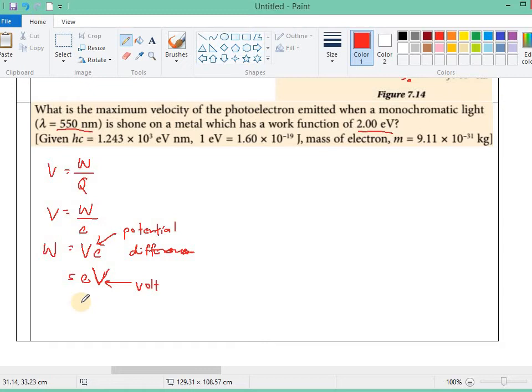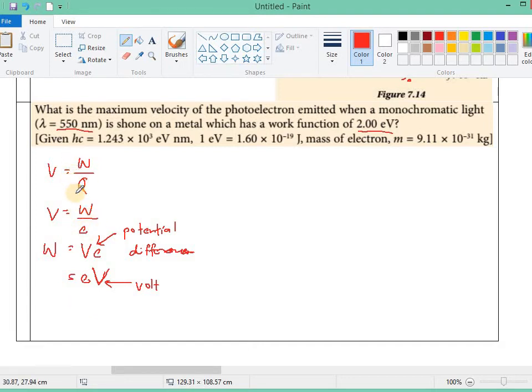Then we get the amount of energy obtained by that single electron. So 2 electron volt basically means one single electron gets the amount of energy from 2 volt.